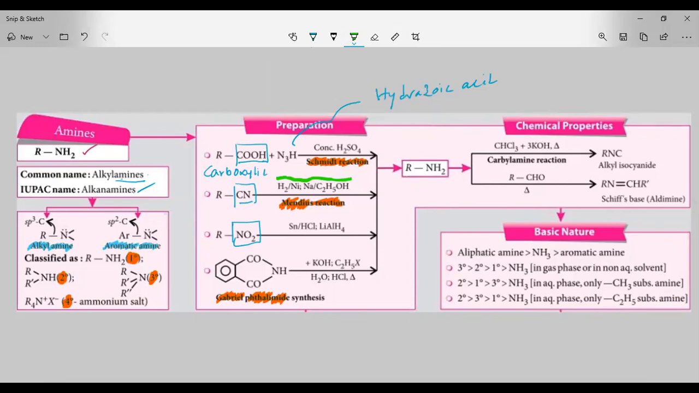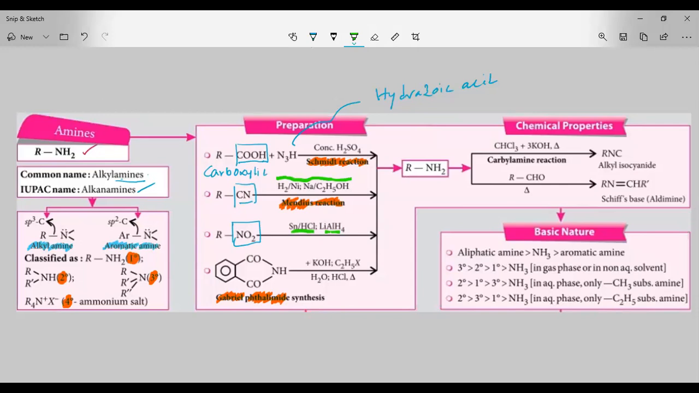Next, nitro compounds upon treatment with tin in the presence of HCl, or lithium aluminum hydride, you can use either, give the amine RNH2. Next, in Gabriel phthalimide synthesis, we take the phthalimide and treat it with KOH in the presence of alkyl halide, and we get the amine RNH2. So these are the four methods by which we can prepare the amines.